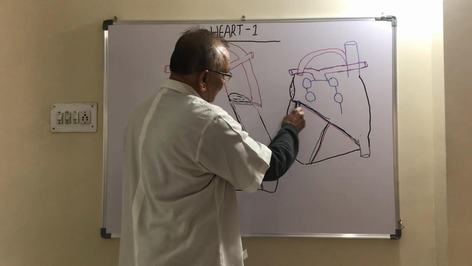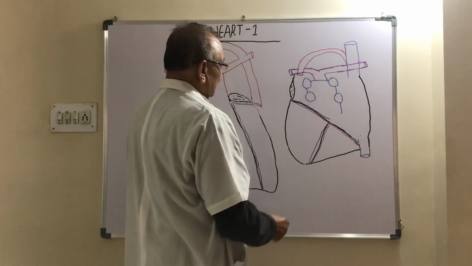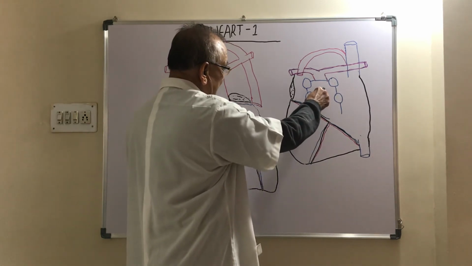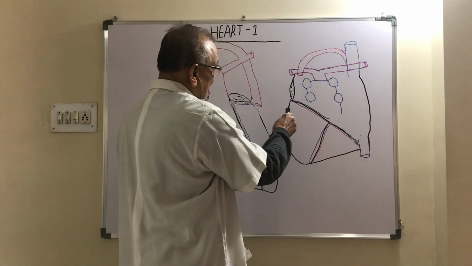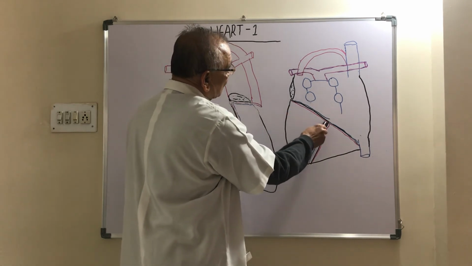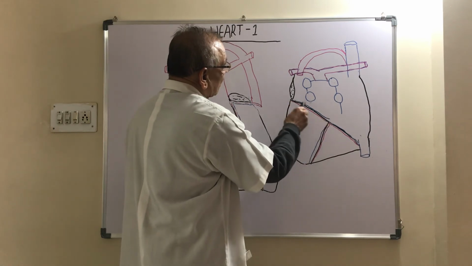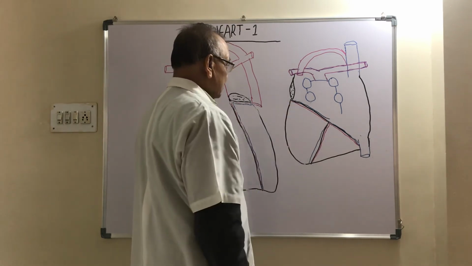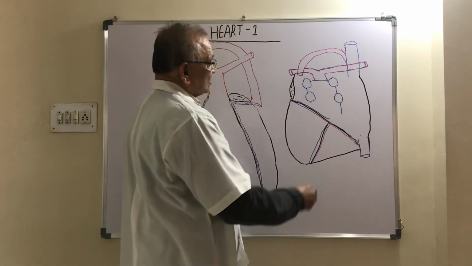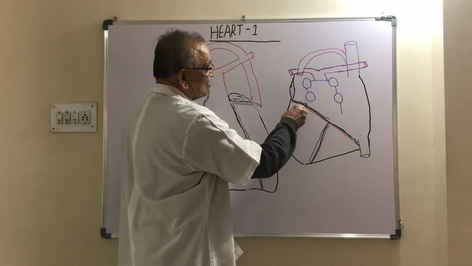This is the left posterior coronary sulcus, which separates the left atrium from the left ventricle, and it is traversed by the left coronary artery and the coronary sinus. The coronary sinus is the largest vein of the heart.